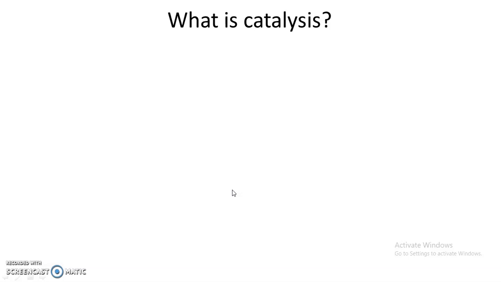Again, one more thing is, this catalyst functions in a way that it provides the alternate path to carry out the reaction, alternate path of low activation energy to convert reactants into products. So the function of catalyst is to provide an alternate low activation energy path by which reaction can take place at more favorable conditions. For example,